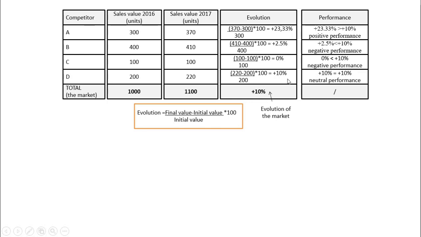For D, the company increases by 10% and the market increases also by 10%. As you can see, we have the case with neutral performance. It means that this company doesn't have a better or a worse situation compared to the previous situation or the previous period of time. In other words, it kept the same position on the market. So it has the same market share.